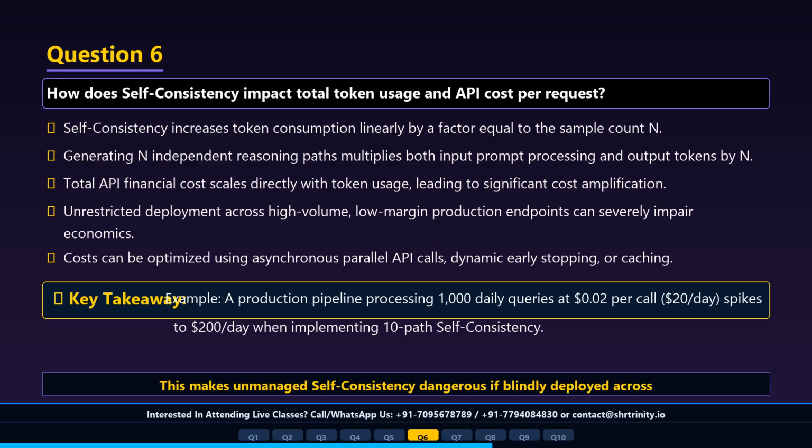For example, a system processing 1,000 queries daily at 2 cents per call, $20 per day, jumps to $200 per day when using 10 sample self-consistency across all calls. A common mistake is deploying self-consistency on high-volume low-margin production endpoints without analyzing unit economics. As an interview tip, highlight optimization techniques like parallel async API calls or dynamic sample stopping to reduce self-consistency costs.